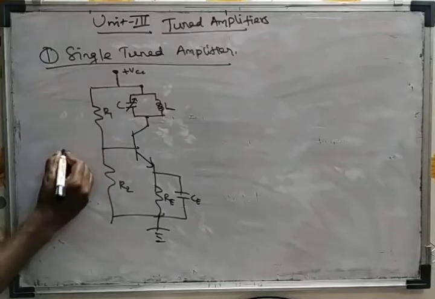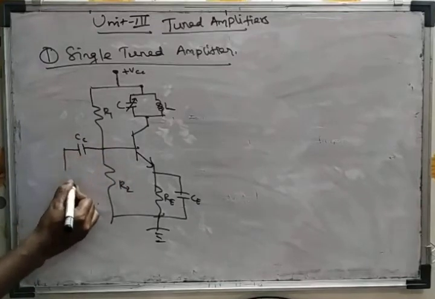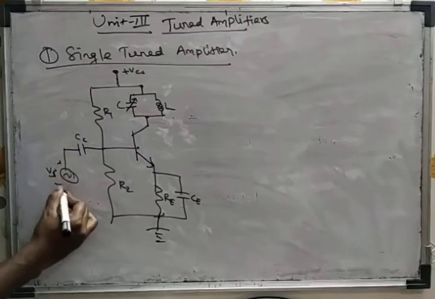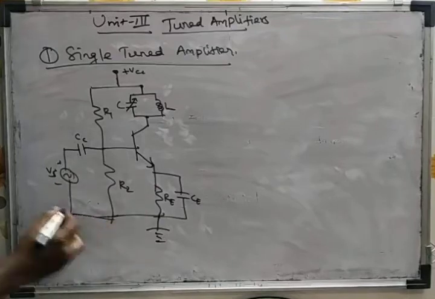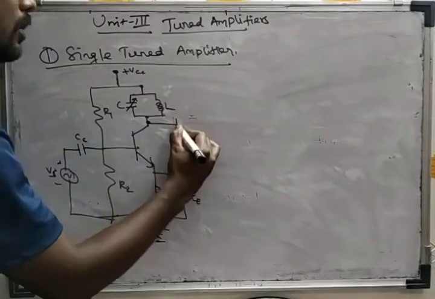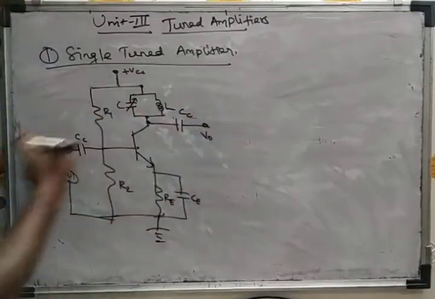Here we are giving the input signal Vs through a coupling capacitance CC, and here we are getting the output signal V0.